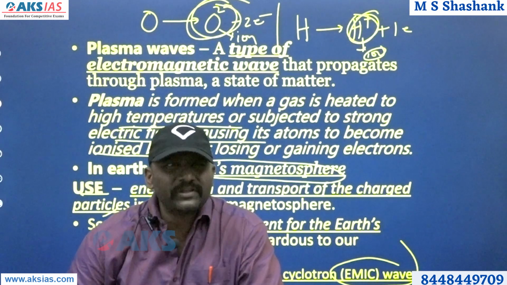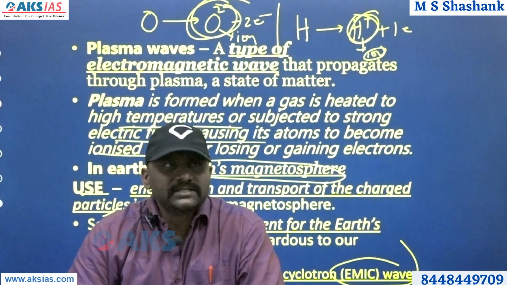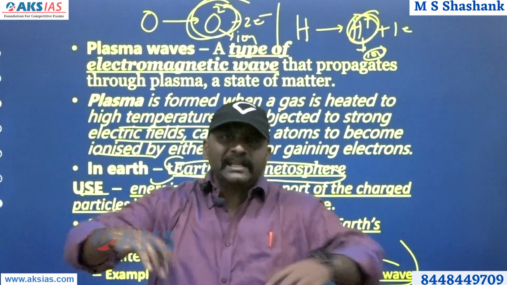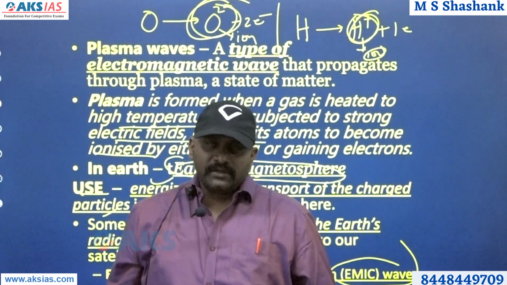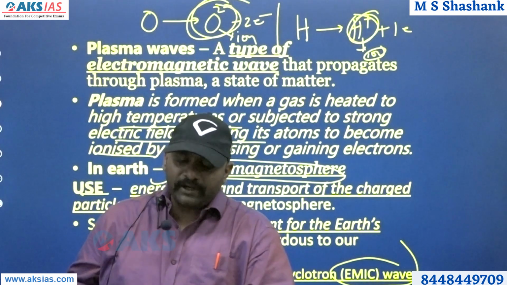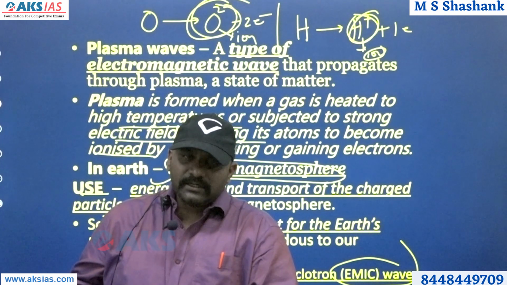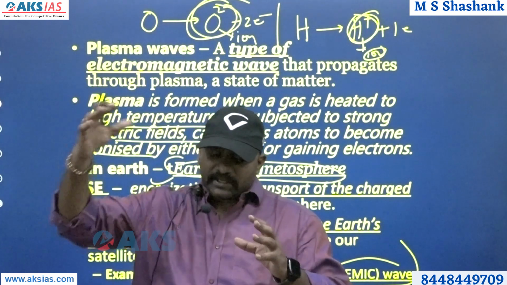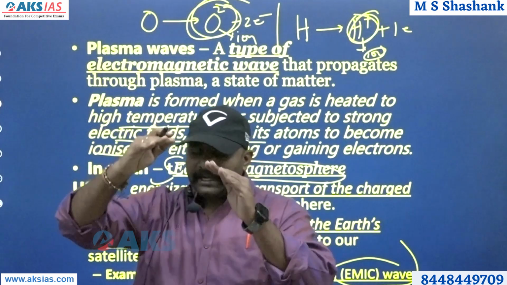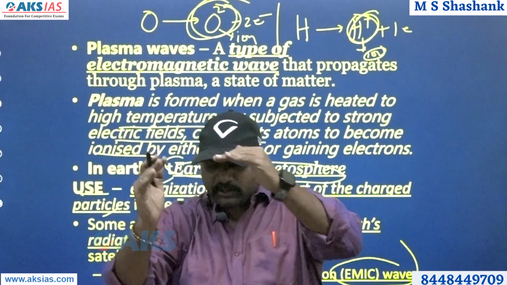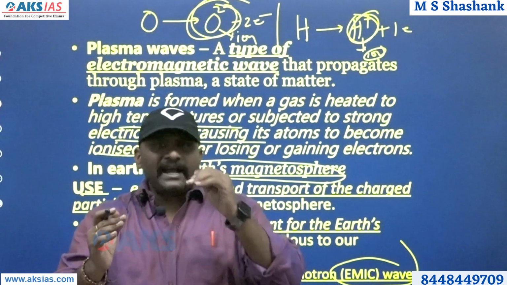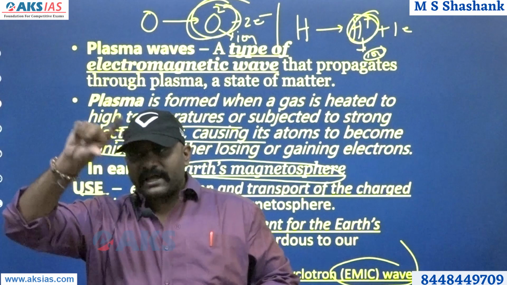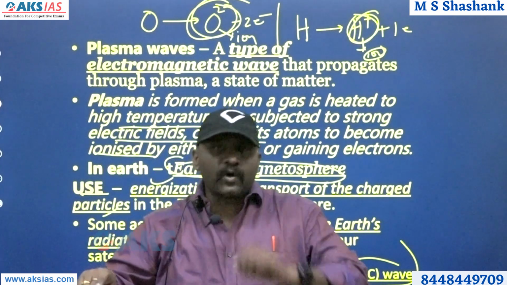So the problem with Mars is, Mars internally does not have a magnetic field like Earth. Once it does not have a magnetic field, whatever solar winds are coming from the sun directly hit the Mars atmosphere and an obstacle is getting created. So what you have to understand is, since the magnetic field does not exist there, how are these plasma waves being formed?